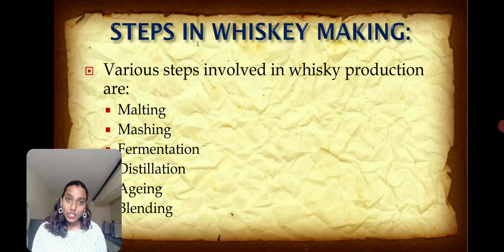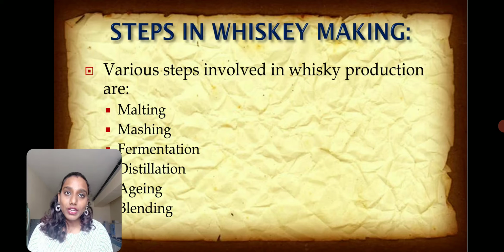So let us look into the various steps that are involved in whiskey production. The first step is called malting. Mashing is the second step, and then fermentation is carried out. After fermentation, the fermented contents are put for distillation. After distillation, an aging procedure will be carried out, and after aging, blending of whiskey will take place. Now let us look into each of these steps in detail.